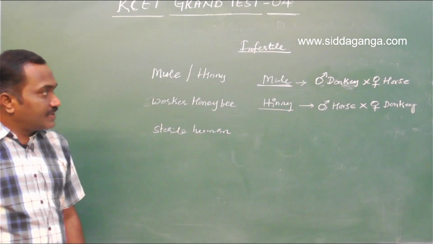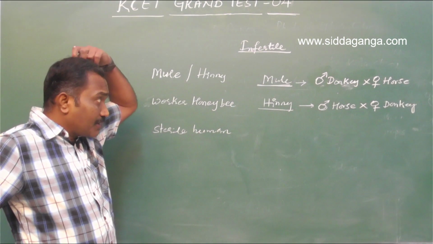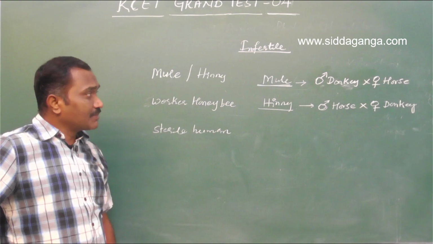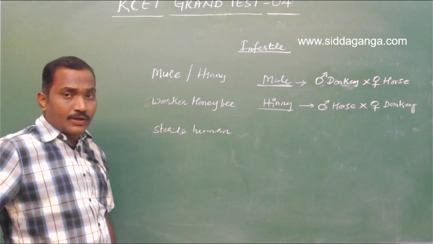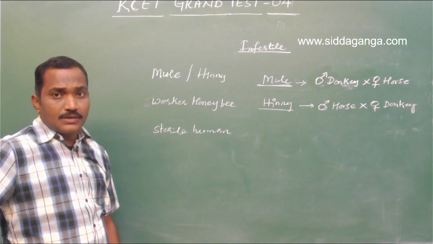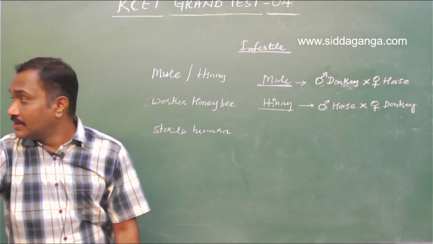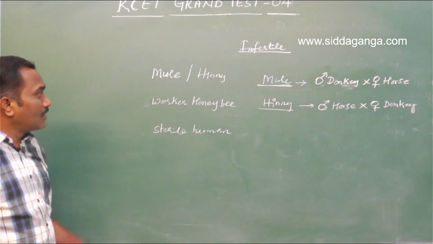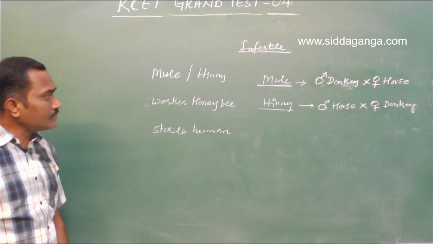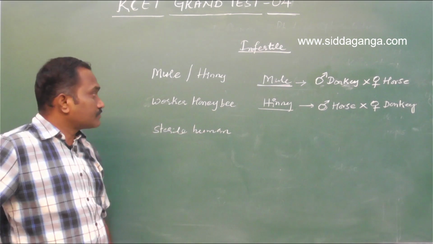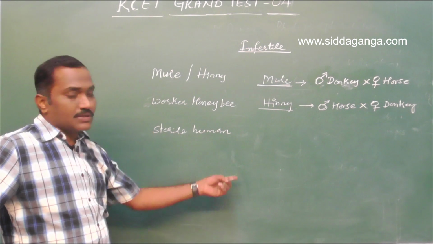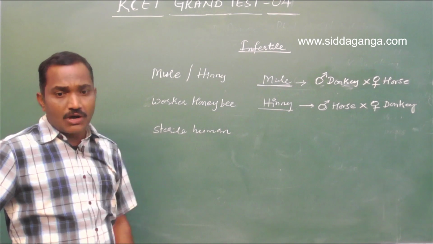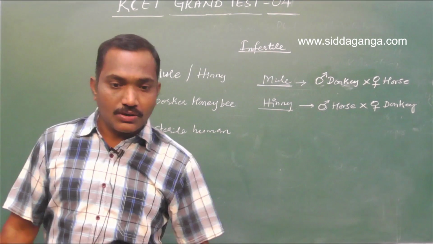So both mule as well as hinny are sterile, they cannot reproduce further. Worker honeybees are sterile and of course sterile human beings, the infertile human beings, they also cannot reproduce. The answer is all of these.